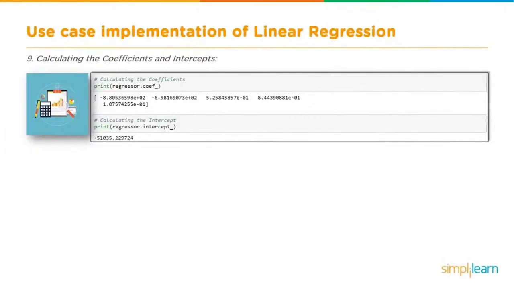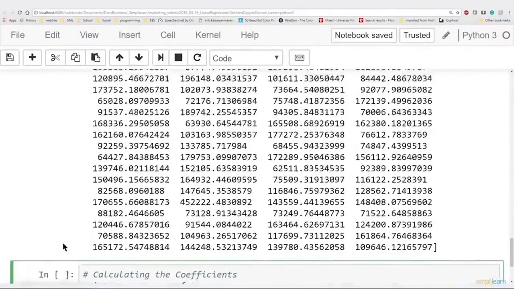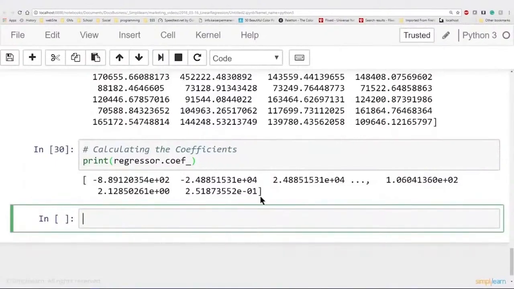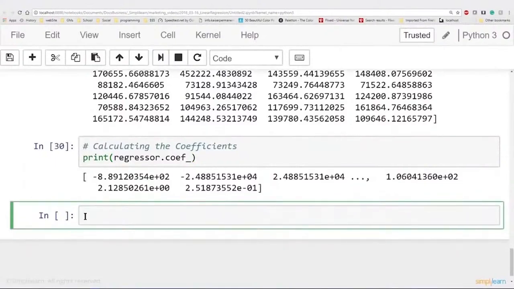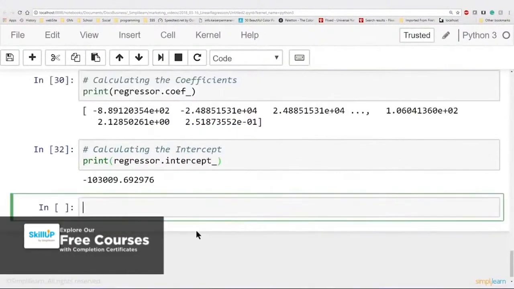We're going to take a short detour here and calculate the coefficients and the intercept. This gives us a quick flash at what's going on behind the line, so you can see what those look like. What's really nice about the regressor we created is it already has the coefficients for us. We can simply print regressor.coef_. When I run this, you'll see our coefficients here. And if we can do the regressor coefficient, we can also do the regressor intercept. Let's run that and take a look at that.